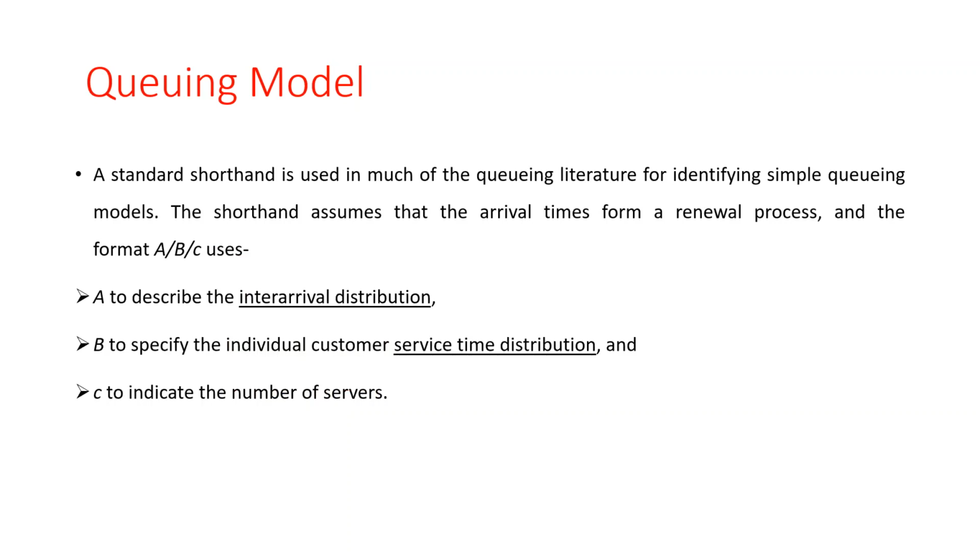The standard shorthand used in much of the queuing literature for identifying simple queuing models assumes that the arrival times form a renewal process, and the format is A, B, C. Here A is the inter-arrival distribution, B specifies the individual customer service time distribution, and C indicates the number of servers. So here we use capital A, B and small c.